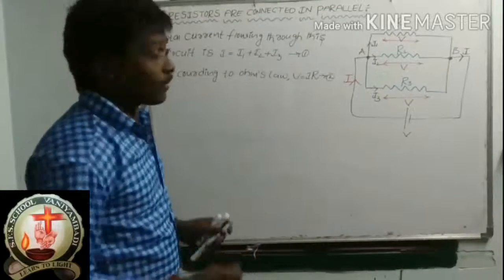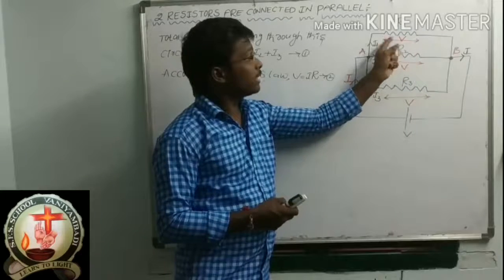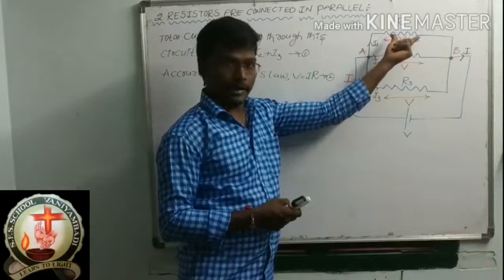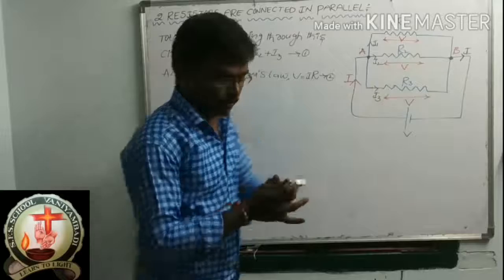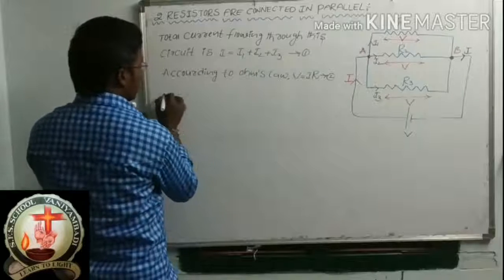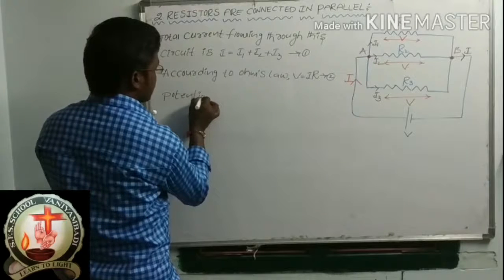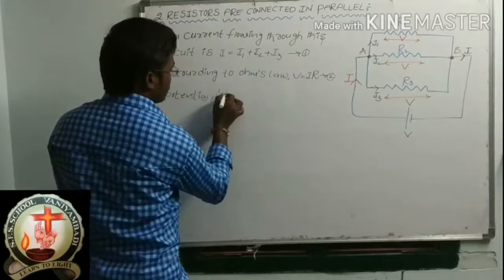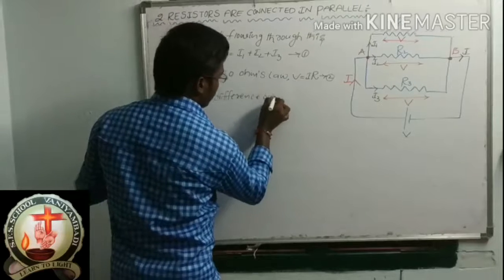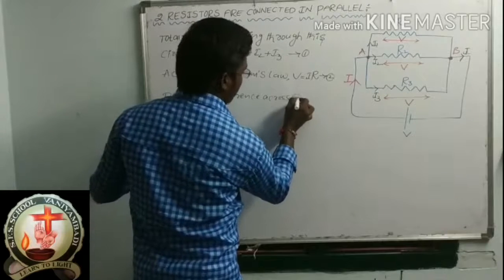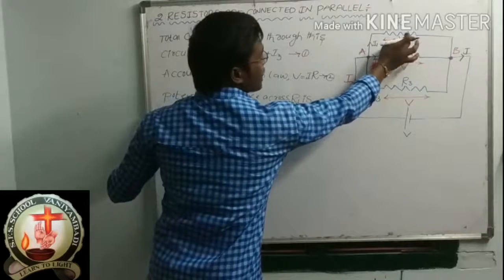Now the potential difference across resistor R1: how much is produced here?